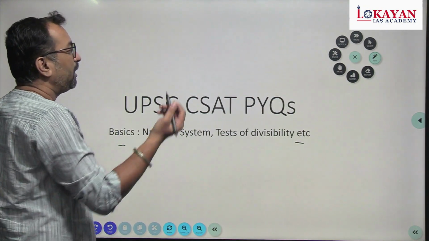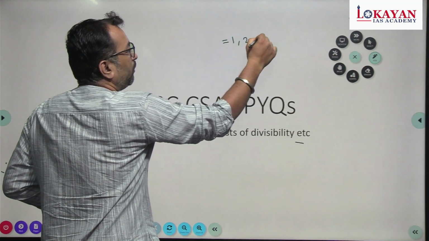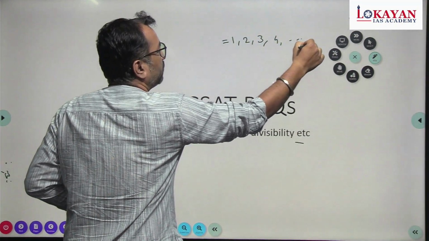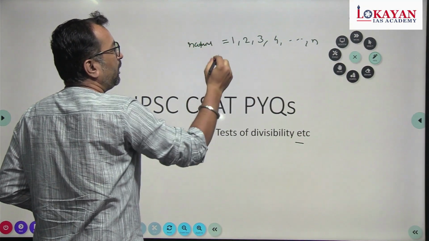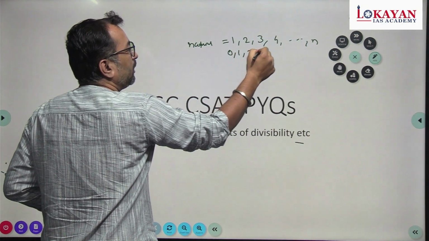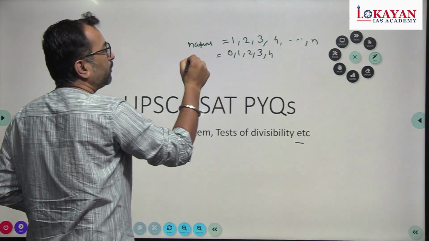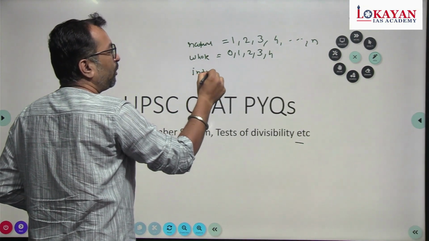What is meant by natural numbers? Natural numbers start from 1: 1, 2, 3, 4 up to n. These are natural numbers, right? If you add 0 to natural numbers, that series becomes whole numbers. And integer is what?